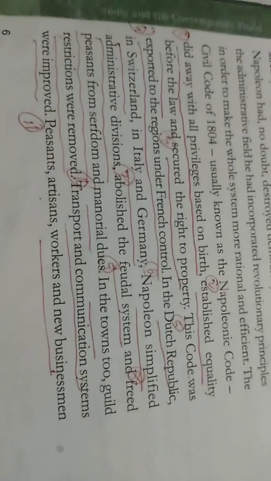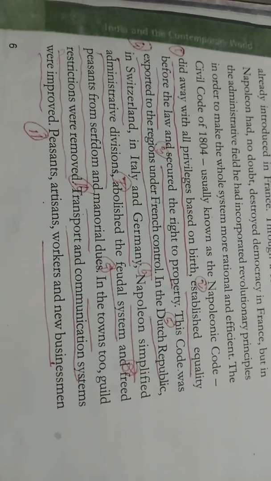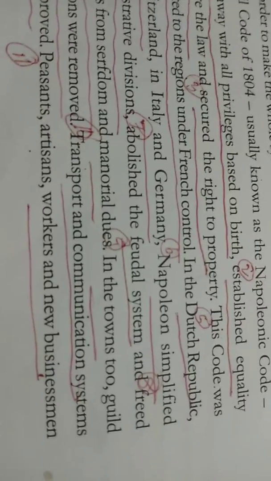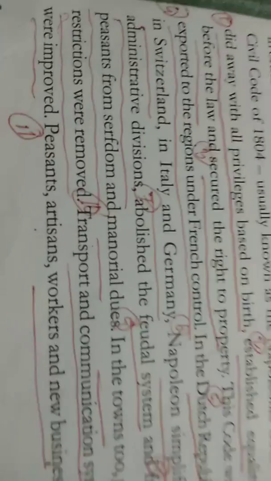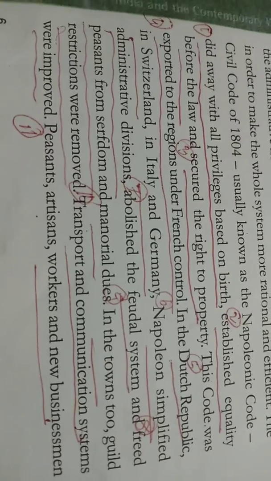Another great contribution of Napoleon's civil code was that in towns there was a system called the guild system, which had a monopoly over a single commodity. He also removed the guild system in Europe. He provided better communication and transport systems.